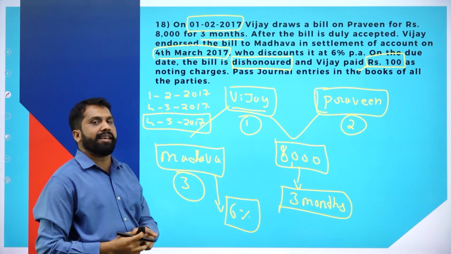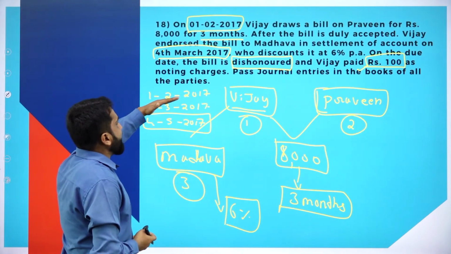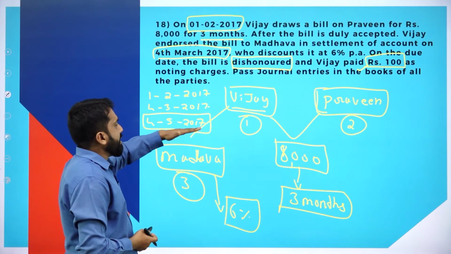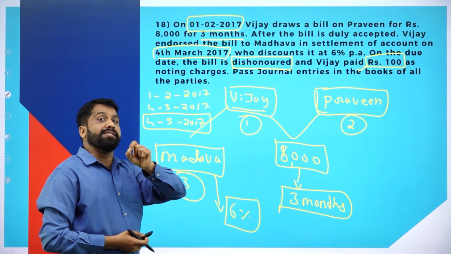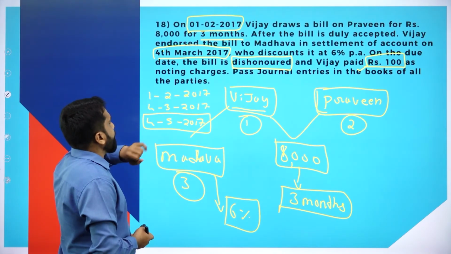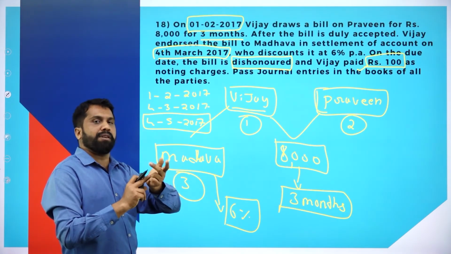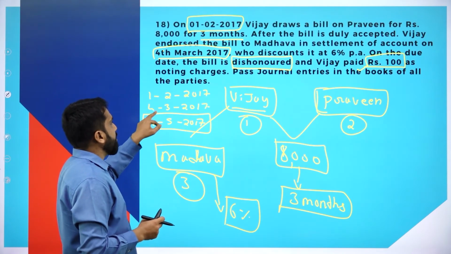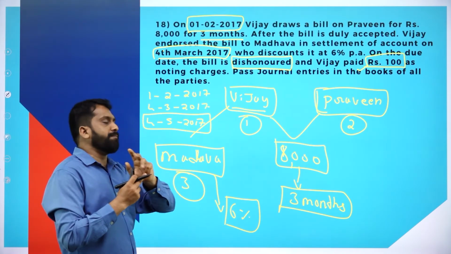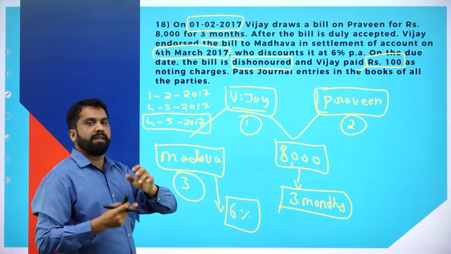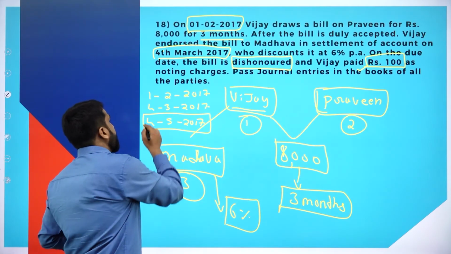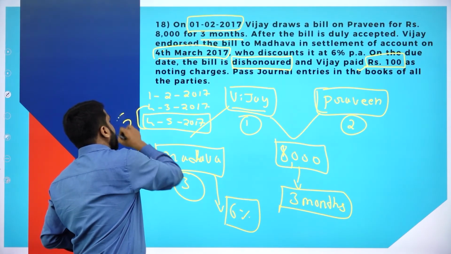So, how to calculate: you have to take the beginning date, the end date, and when it is transferred. As per the question, 4th March it is transferred. March to April, April 4th, May 4th, how many months? We got 2 months.